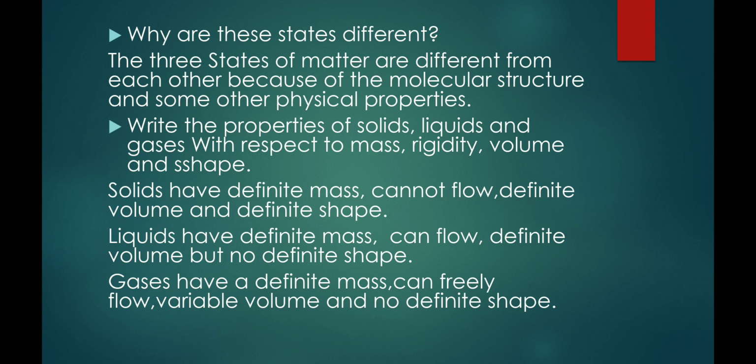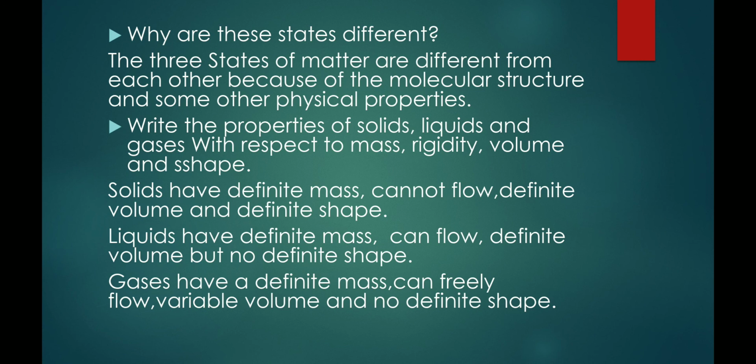If you come to properties of liquids, liquids have definite mass. They can flow from higher level to lower level. They have definite volume, but they do not have definite shape. Why? Because they take the shape of the container. Liquids take the shape of the container.